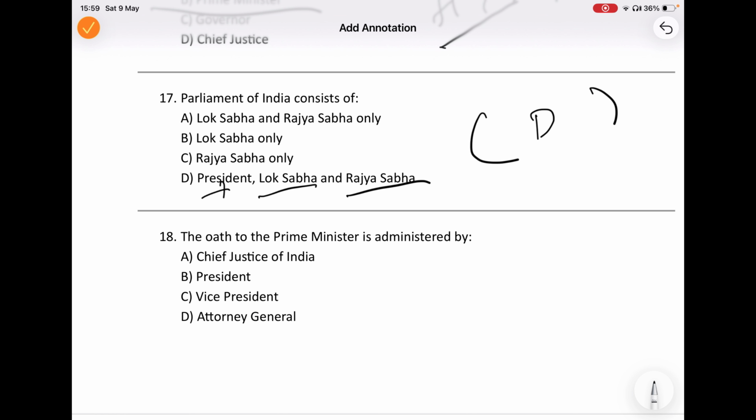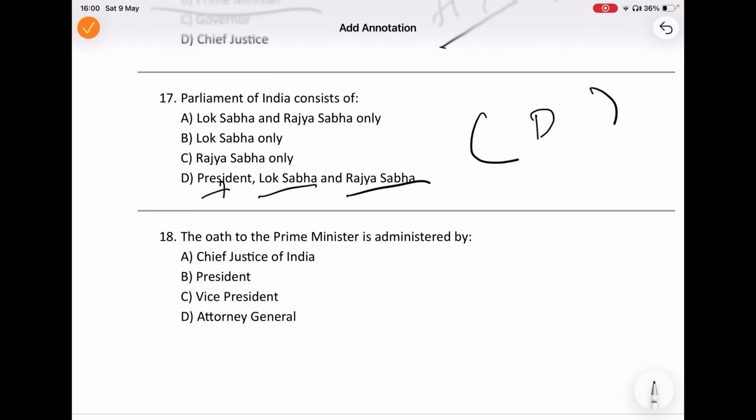Now, the next question: who administers the oath to the Prime Minister of India? If you understand the constitutional hierarchy properly, the question becomes very easy. The President is the head of the state, while the Prime Minister is the head of the government. The Constitution gives the President the authority to administer the oath to the PM and other Union ministers. That is why after elections, when a new government is formed, the President officially administers the oath of office and secrecy to the Prime Minister.